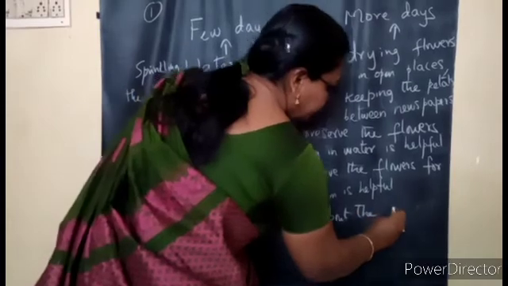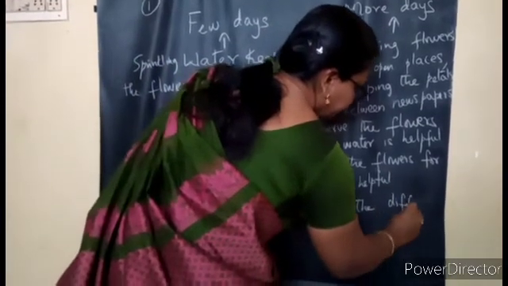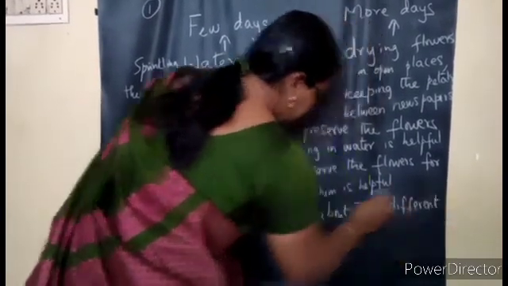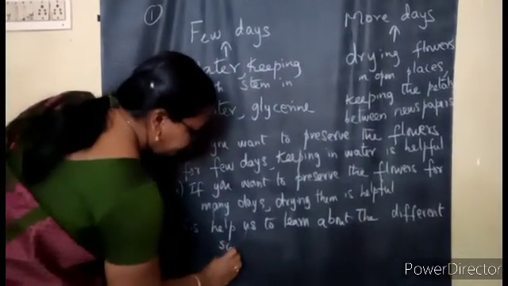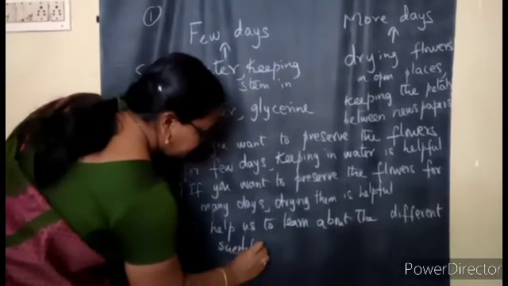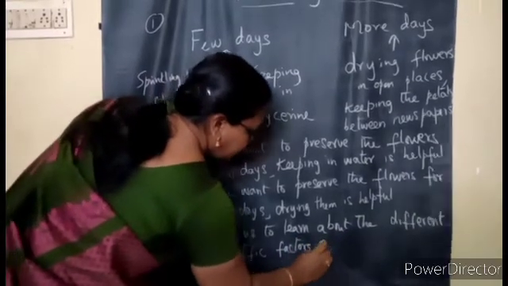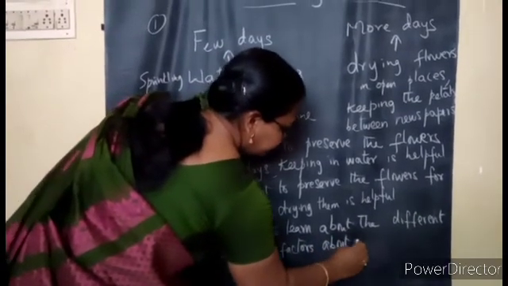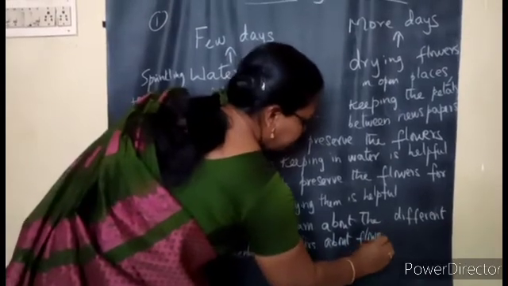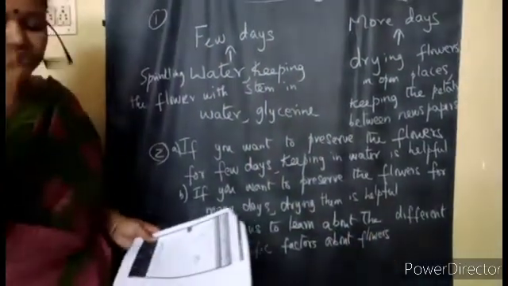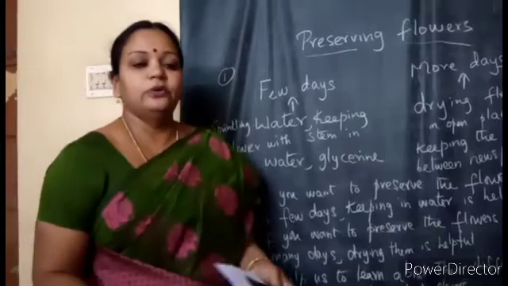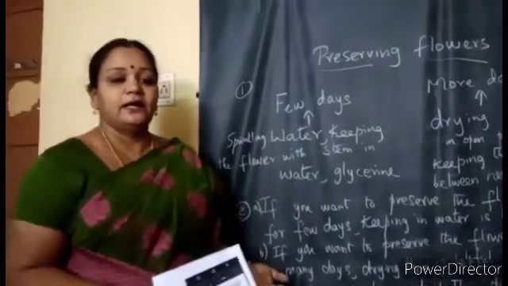the different scientific factors about flowers, right? How are we able to know all this? Because of the scientists only, they are doing the research and they are publishing.